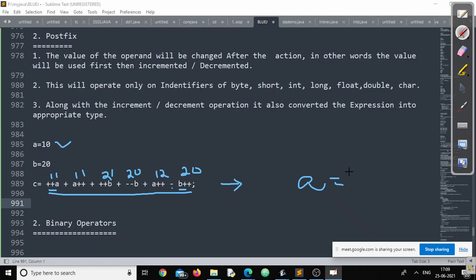What is the value of A once the expression is completed? So 13. Excellent. Value of B? So 21. Excellent. Now you need to add all these numbers. Excellent. Now it can be done, right?